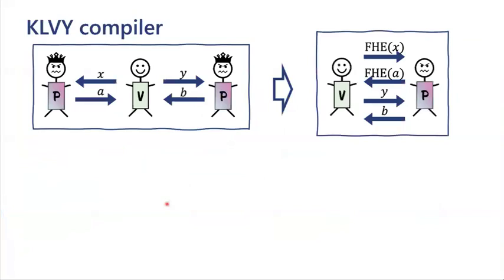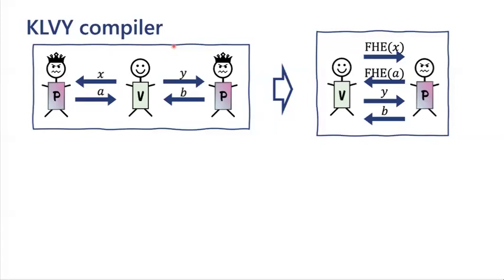Step 3 uses this compiler by Kalai, Lombardi, Vaikuntanathan, and Zhang. And the way that this works is it takes a multi-prover proof system where, for the sake of concreteness, say the verifier first asks question X and receives answer A from the left prover, and asks question Y and receives answer B from the right prover.